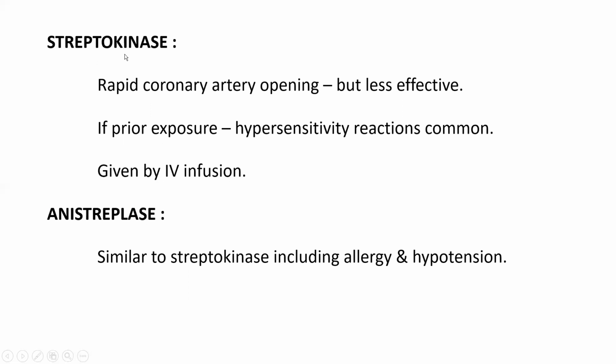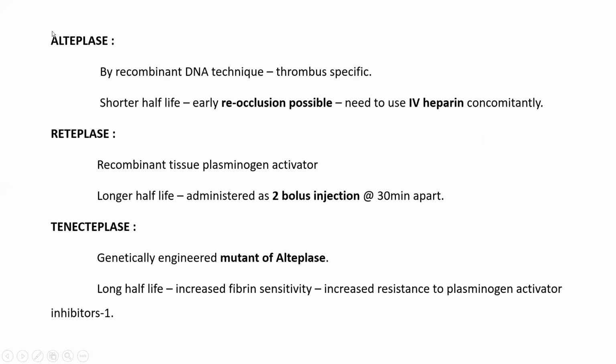Streptokinase will produce a rapid coronary artery opening, but it is less effective in case there is prior exposure. If you took streptokinase previously and we give streptokinase again, it will produce a hypersensitivity reaction, which is very common. It should be given by IV infusion, very slowly. Then anistreplase. Anistreplase is similar to streptokinase, including allergy and hypotension. Streptokinase also will produce hypotension, allergy. Anistreplase also will produce allergy and hypotension. Then alteplase. Alteplase is most commonly produced by recombinant DNA technique.